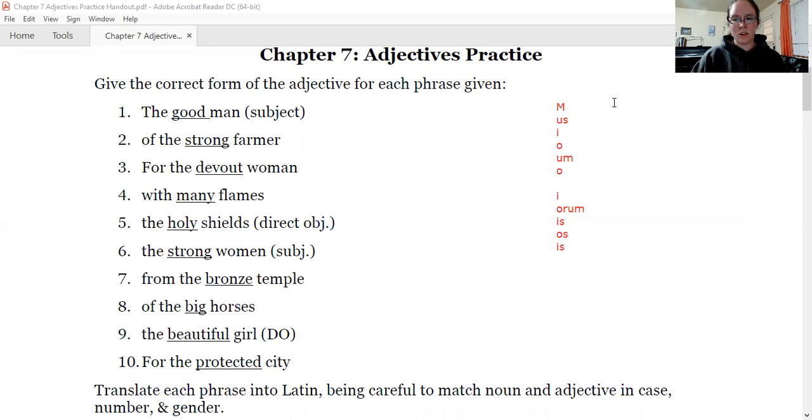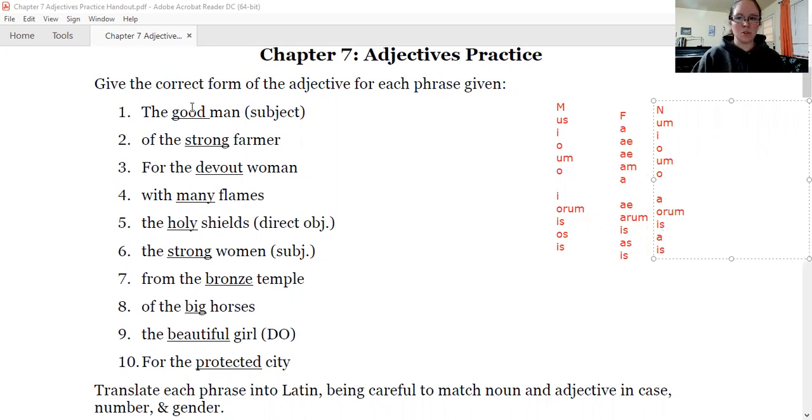The feminine forms are a, ae, ae, am, a, and then the plural ae, arum, is, as, is. And our neuter forms are um, i, o, o, and then the plural a, orum, is, a, is.